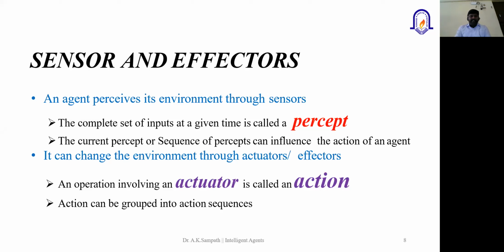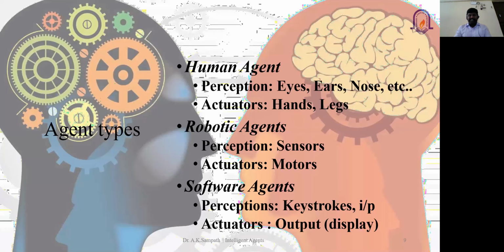And then the operation involving the actuators is called an action. Again, the operations which are performed are done by the actuators. Actions can be grouped into action sequences, might be different combinations of actions. Next, we'll have a quick view of what elements are present in the human agent as well as the machine agent.